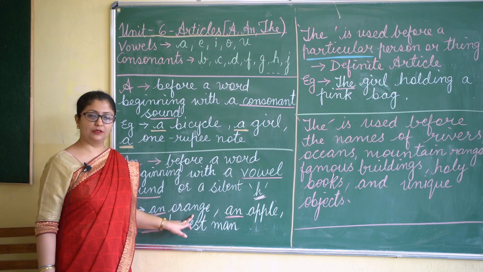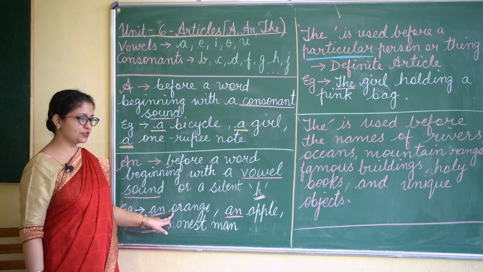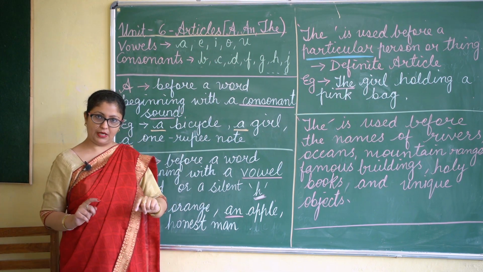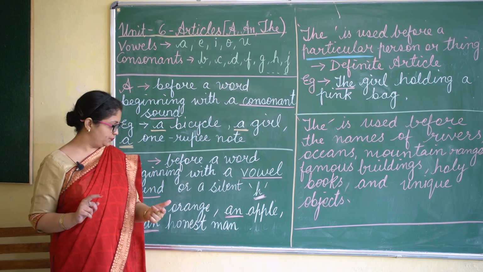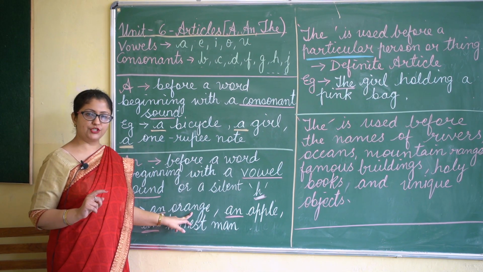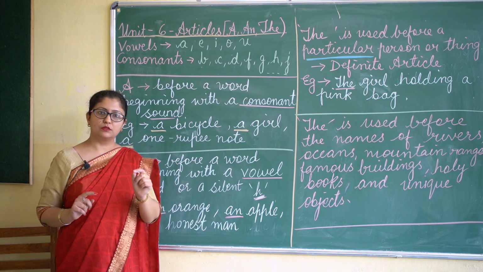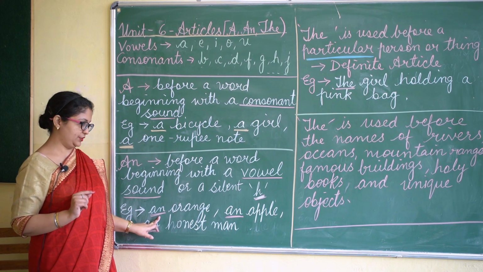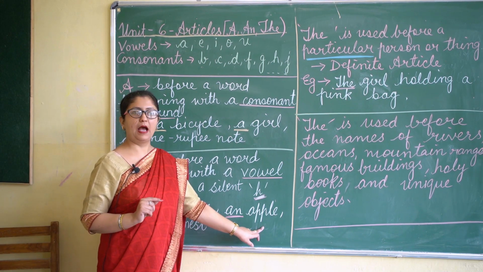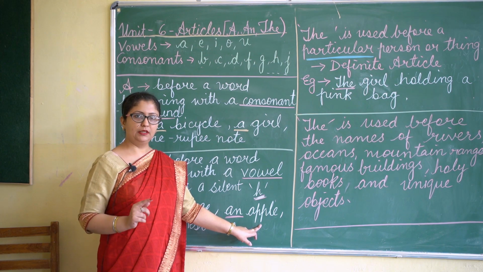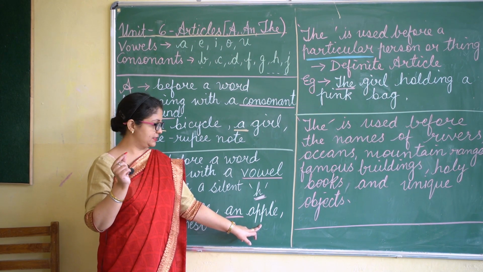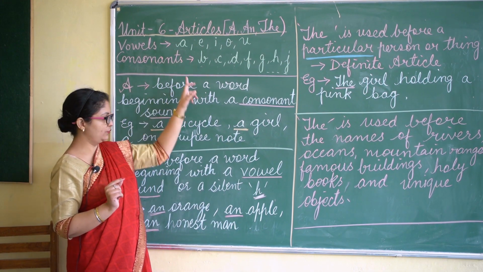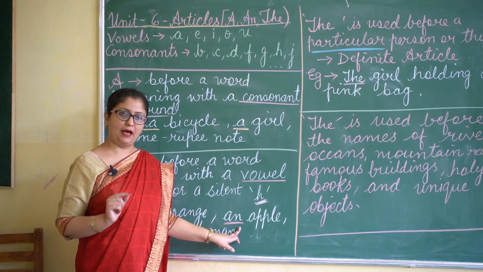Now when we say the word orange, it starts with O. O is a vowel, plus when we are pronouncing that word, the starting sound is also of O, and that is why we put an before orange. Similarly, we have an apple. When we say apple, the sound which we get is of A, and A is a vowel, and so before apple we will put an.